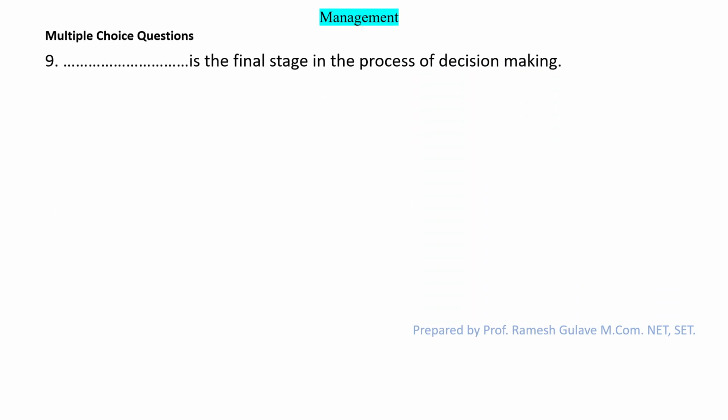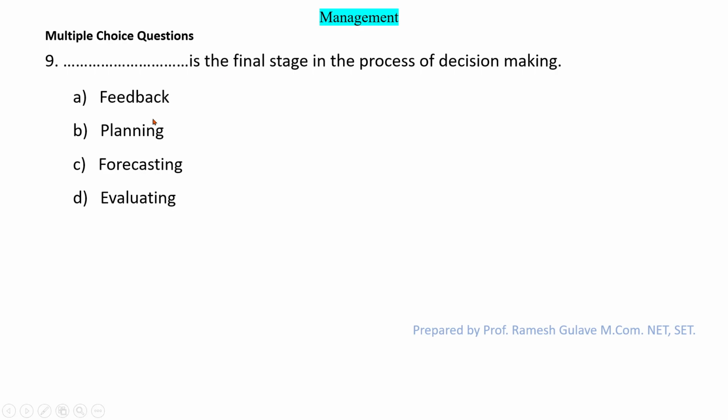Next question says students, dash is the final stage in the process of decision making. Okay, so it is about the process of decision making. So which is the final stage? So here we can logically say that feedback. At the end of any process, we take the feedback. So here option A is the right answer. Feedback is the final stage in the process of decision making, right?